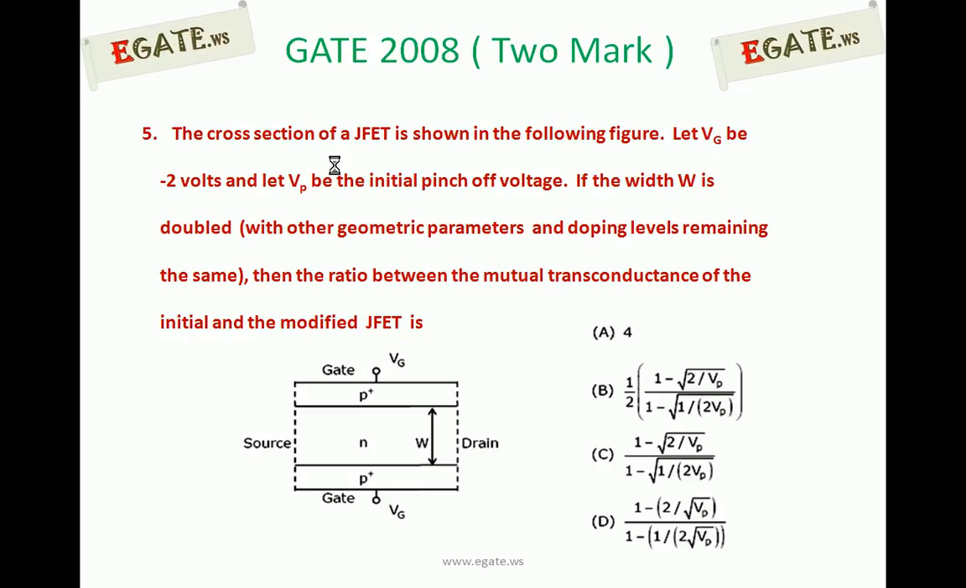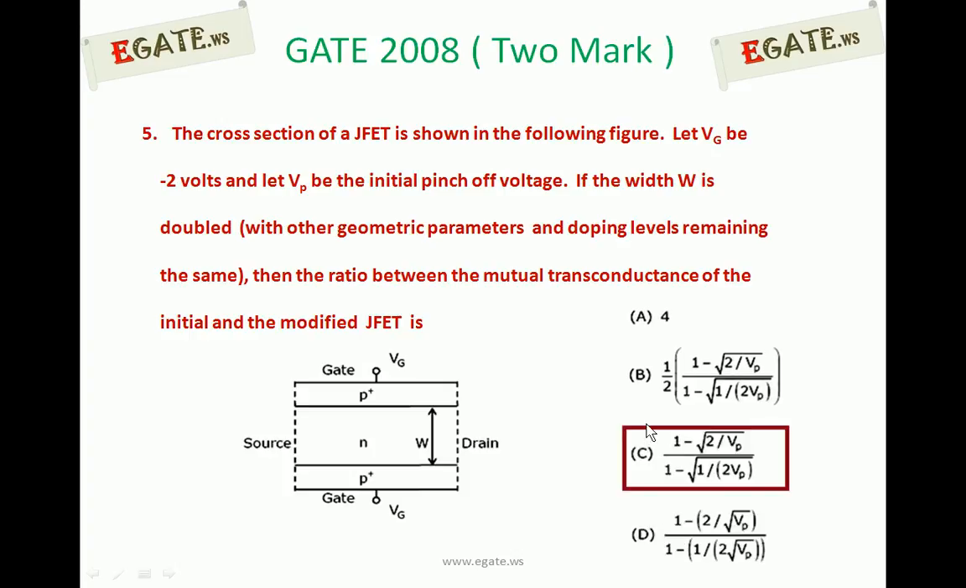This is the diagram given. VG means gate voltage. For an N channel JFET, the gate voltage is always negative to make the gate source junction reverse biased. Out of the 4 options, the correct answer is C, 1 minus root of 2 by Vp, by 1 minus root of 1 by 2 Vp. We'll see the details for this one.